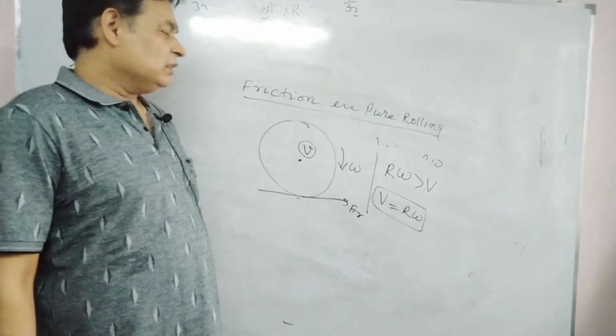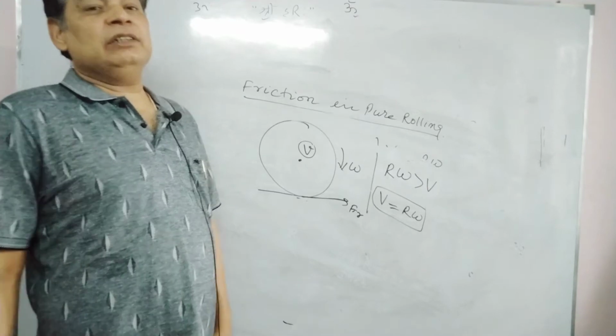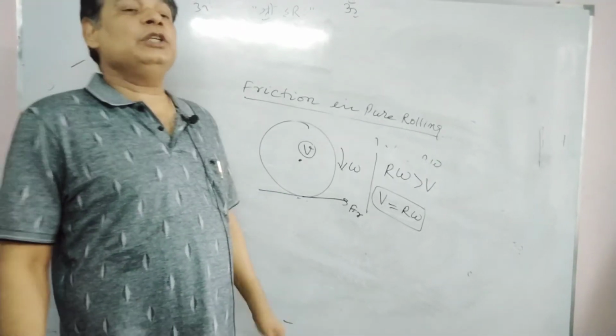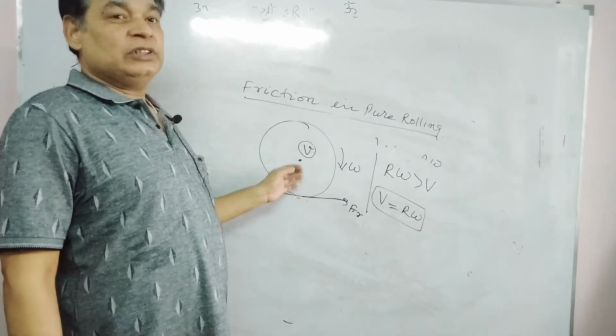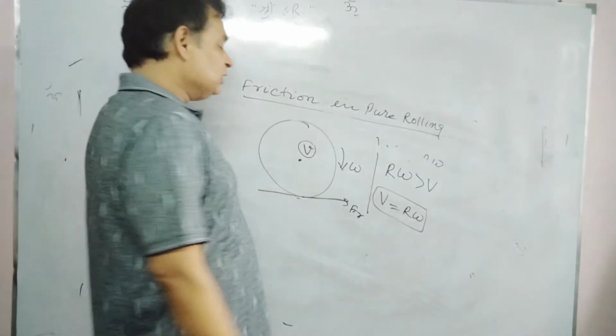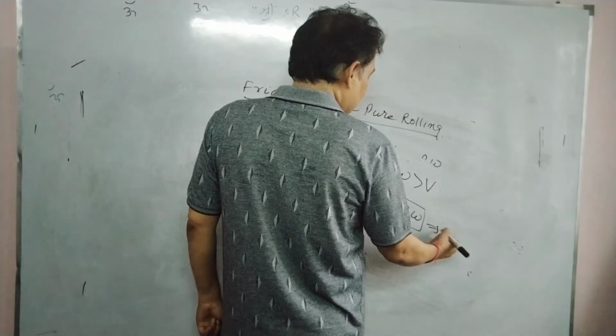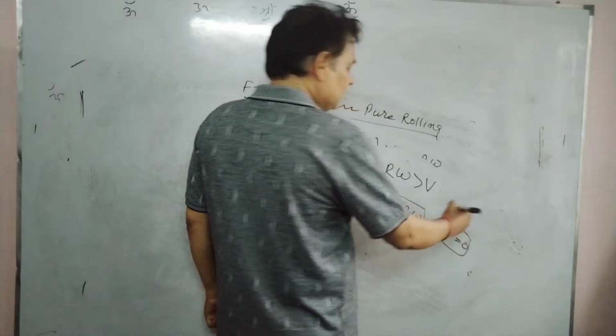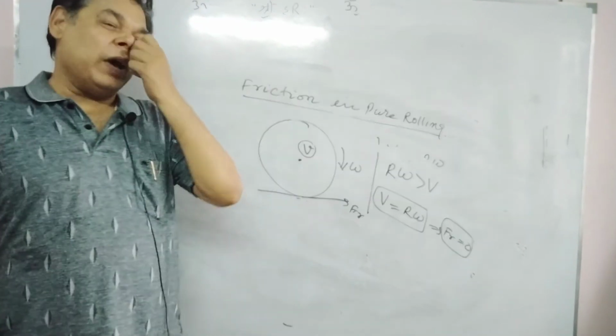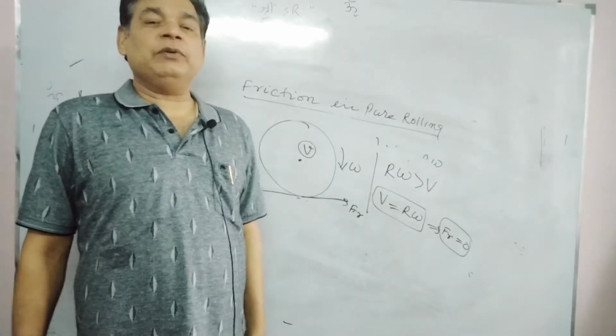In that case, we need not increase or decrease v, or increase or decrease omega. That's why, in spite of a non-zero coefficient of friction, friction will adjust to zero. You all know that friction is an adjustable force in both magnitude and direction. So it will adjust to zero value.